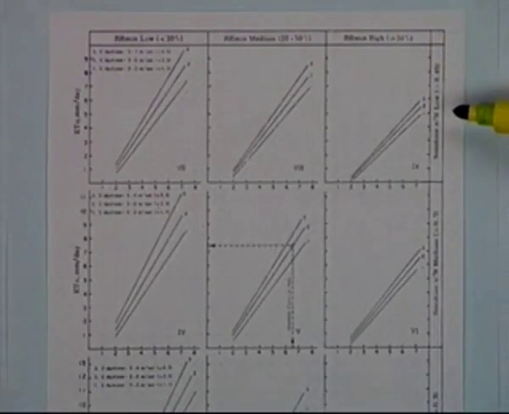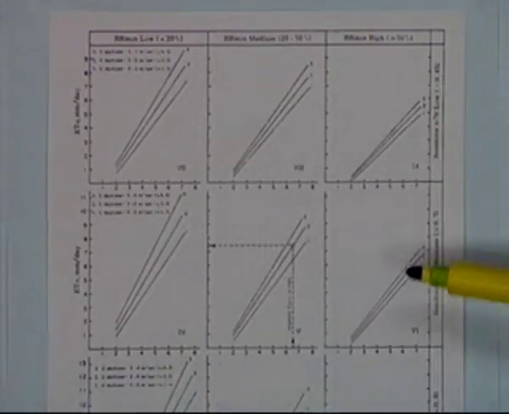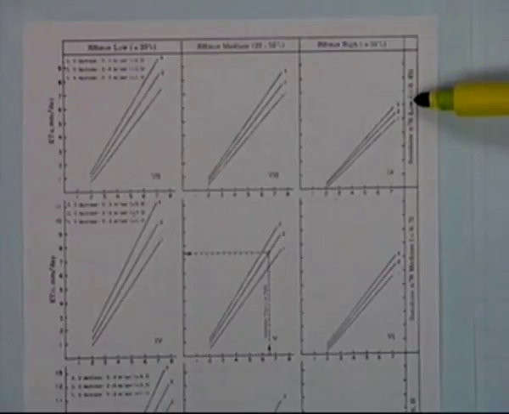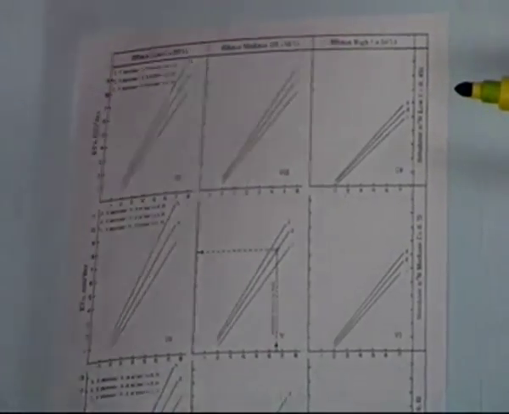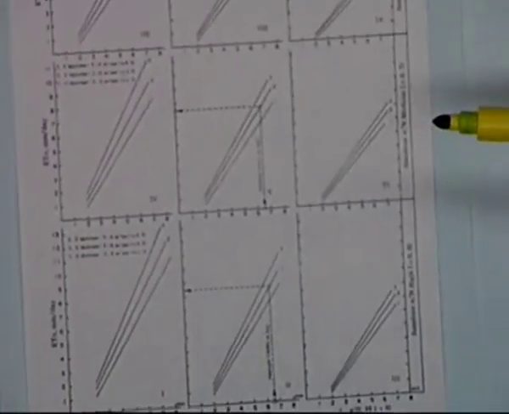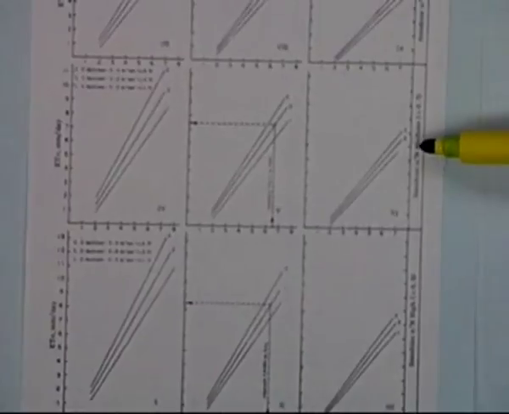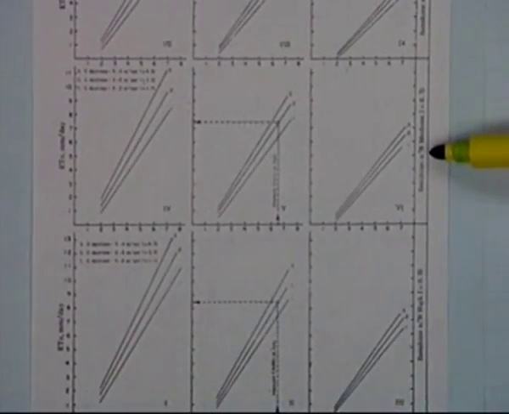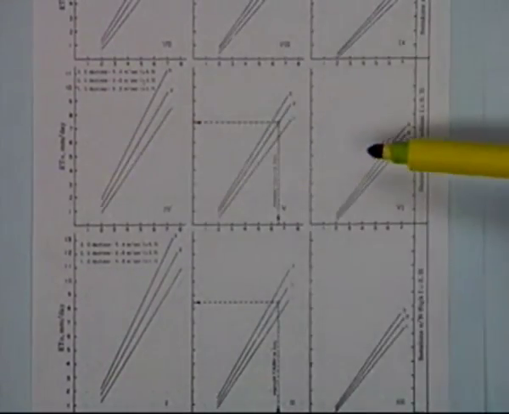The sunshine hours, the ratio of actual sunshine hours to the maximum possible sunshine hours, is given in these rows. This one is for low sunshine hours, less than 0.45. If the sunshine hours prevalent in your area are medium, then you use this row.